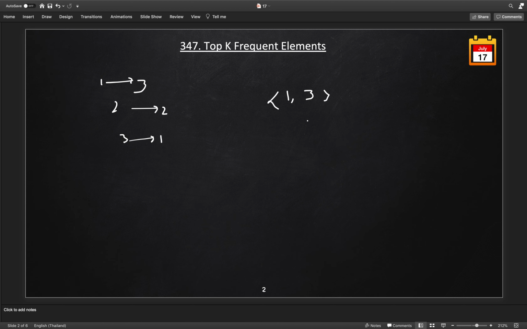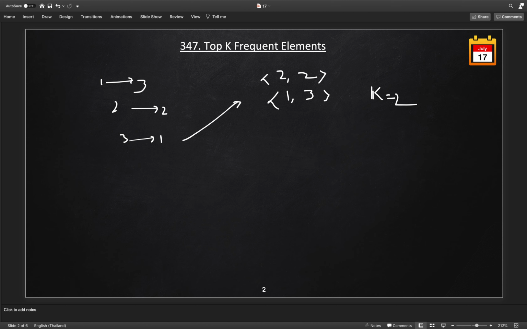Now 2 comes, but we need to keep the size of our heap less than or equal to k. It's still less than 2, so we add 2, and since this is a min heap, 2 comma 2 will come on the top. Now the third element is coming, 3 comma 1, with frequency 1 and element 3. The size of our heap has already become k, so we will poll out the min frequent element, which is the min frequent element right now.